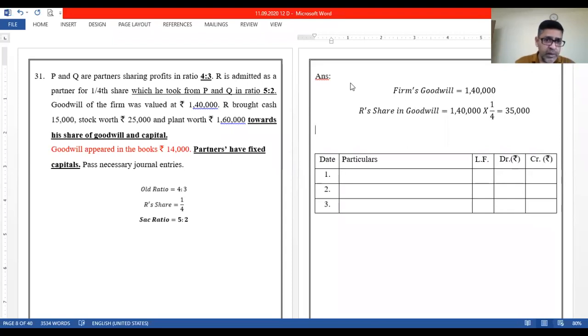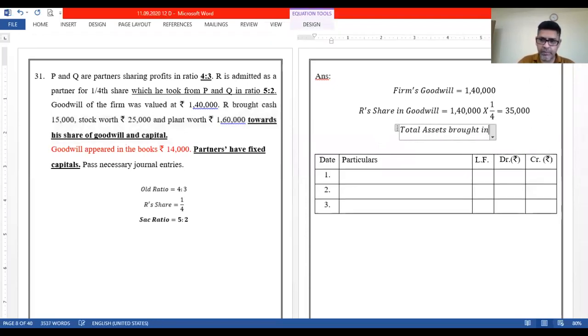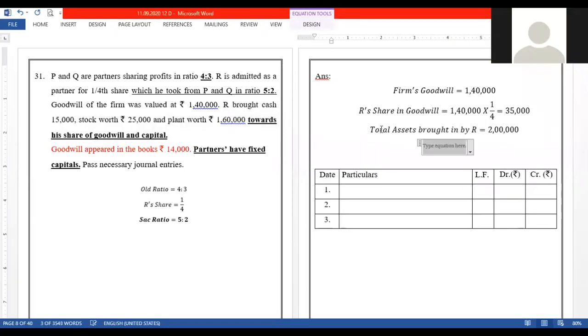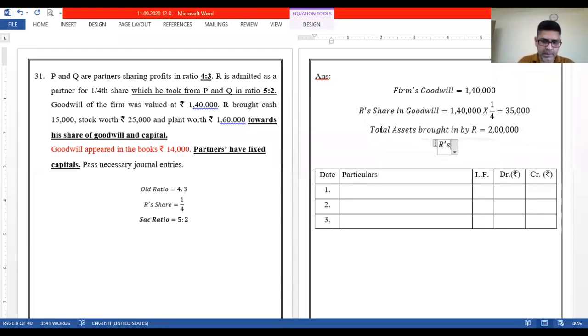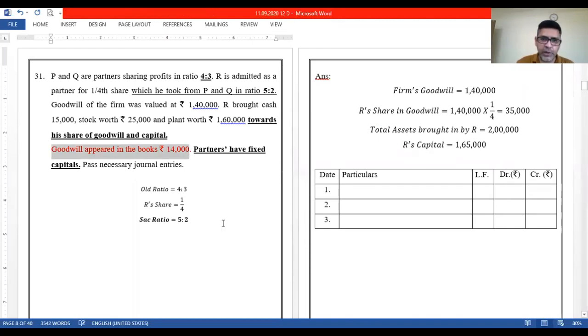Now, R has brought 15,000 cash, stock 25,000 and plant worth rupees 1,60,000 towards his share of goodwill and capital. So let me write the same thing again. Total assets brought in by R is 2 lakh, right? Now, out of 2 lakh, we know R's share in goodwill is 35,000. Therefore, R's capital, if we subtract, will be 1,65,000, right? Goodwill appeared in the books at rupees 14,000.